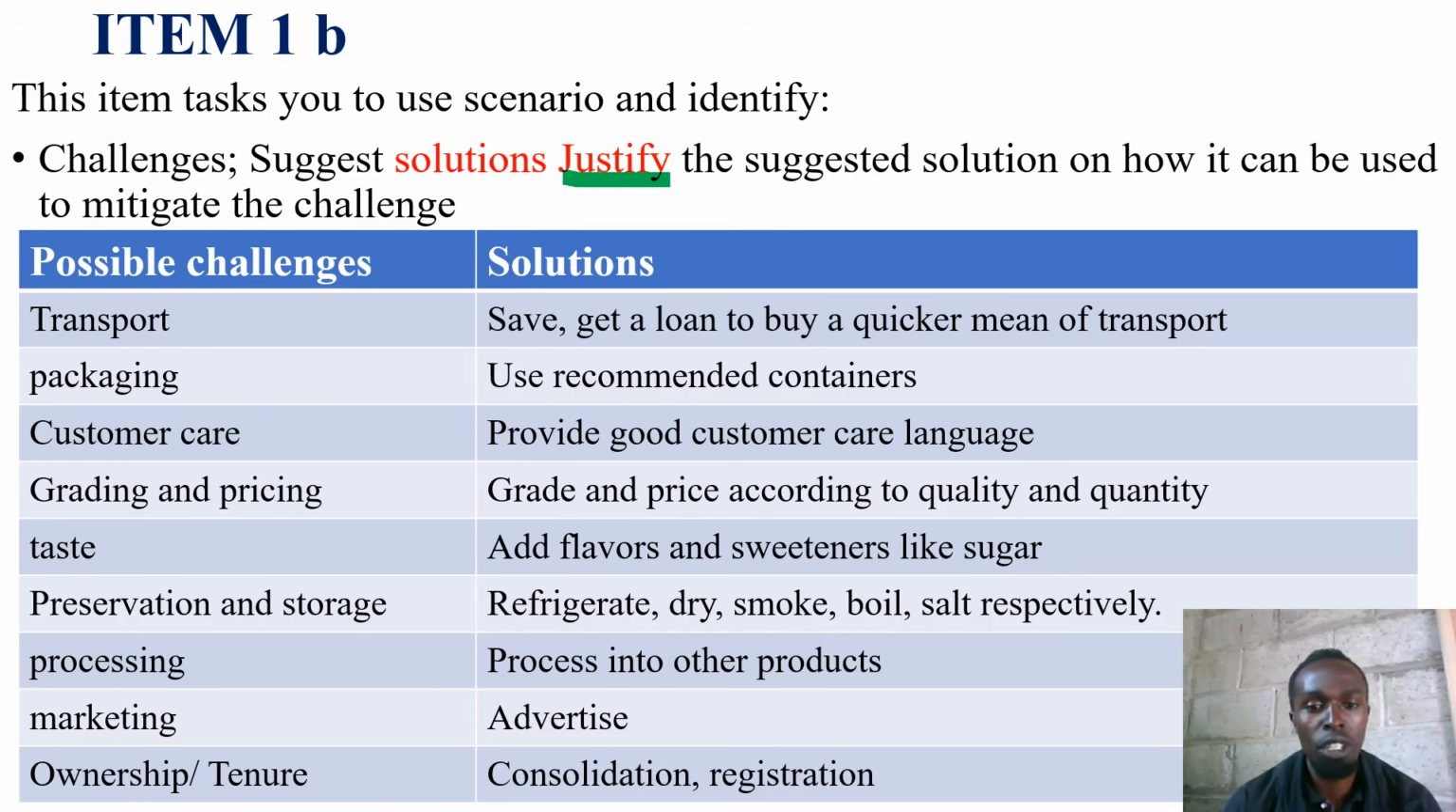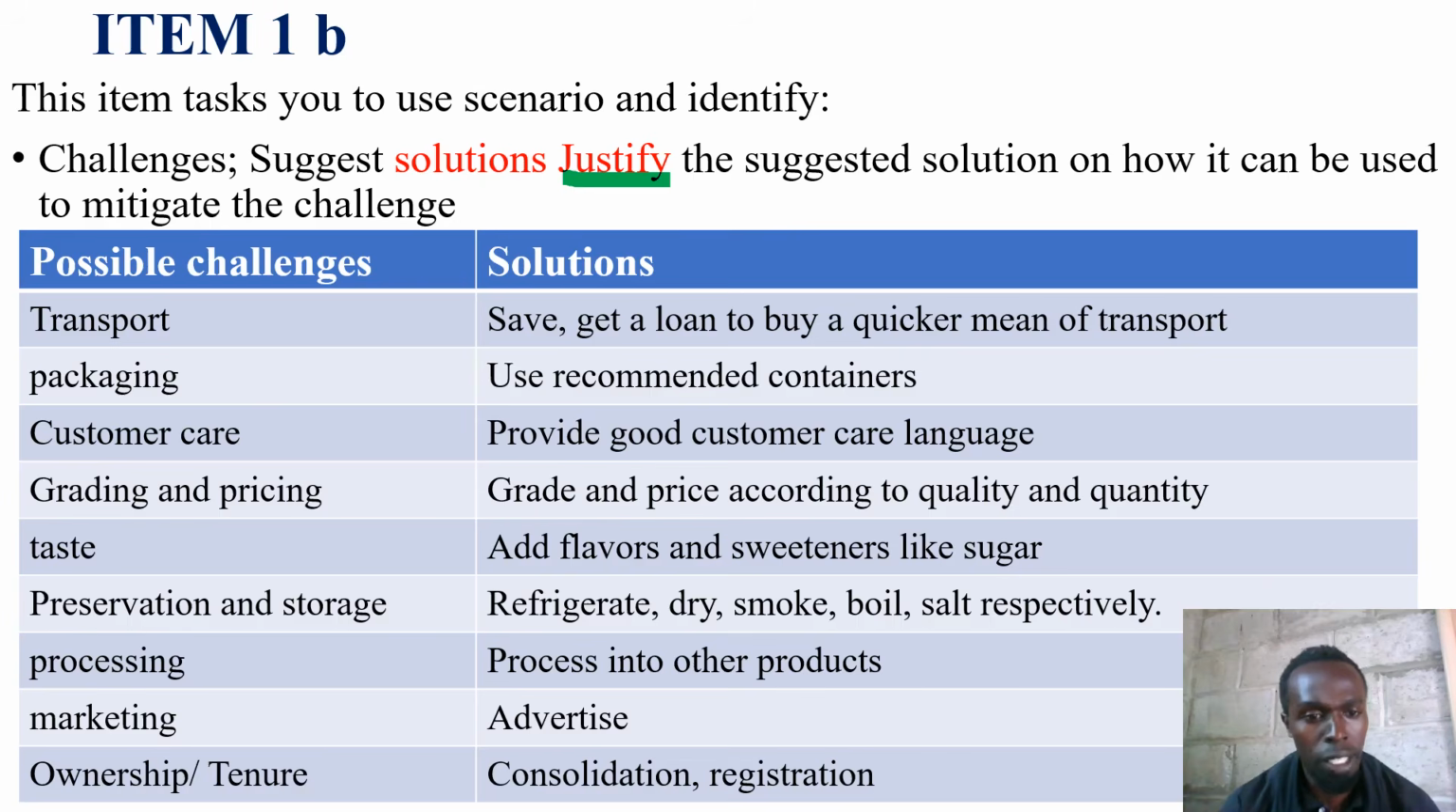Then how about preservation? We are saying, yes, let us use the refrigeration method. Let us refrigerate our product. Maybe if it's meat, let's dry. If it is meat, let's smoke. If it's milk, let's pasteurize and boil. If it is meat or fish, let's salt, respectively according to the product or the animal harvested.